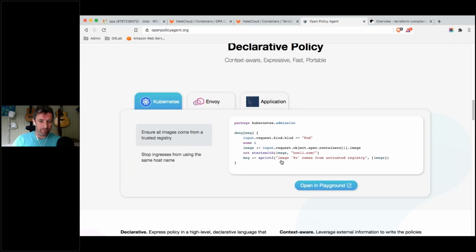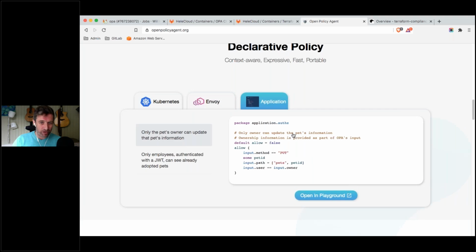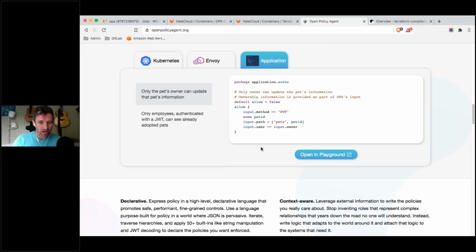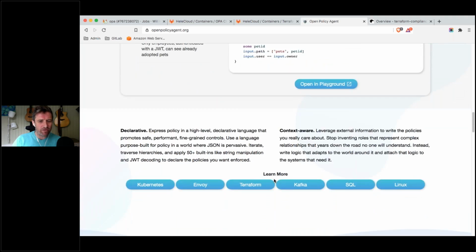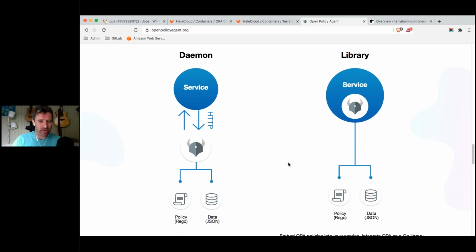So we could look at how we're going to accept registry images, or we could look at how we're going to be allowing access through Envoy, or we could look at putting API things together for giving access to our web tokens. And so there's a whole range of other areas that we can start to think about with running Open Policy Agent, and even run it as a daemon to be able to run continually on what your operational methods are going to be.